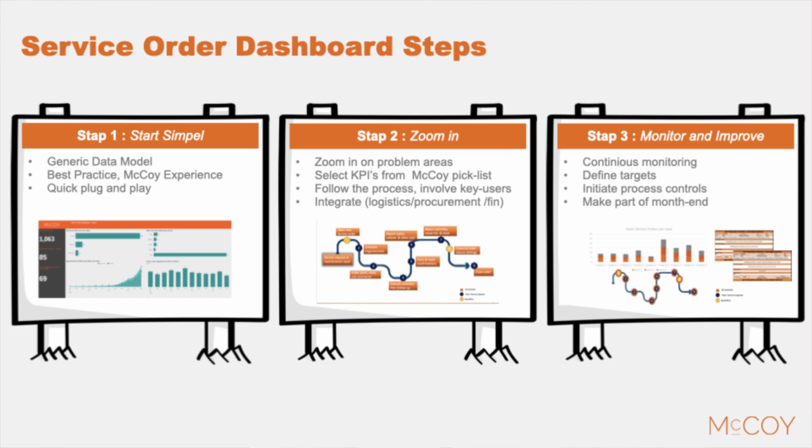In level 2, we zoom into problem areas. You can select predefined KPIs from McCoy's pick list. For example, analysis of used spare parts per order or insight per work center and plant. In level 3, we continuously monitor and improve based on KPIs. We define targets to make the service order process more efficient.